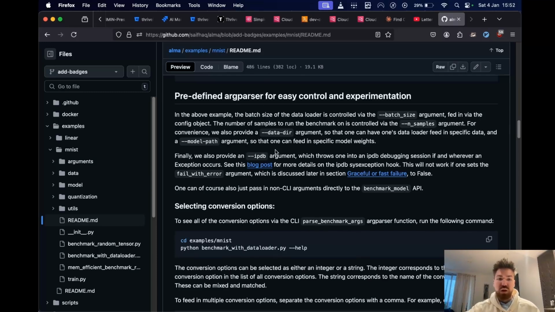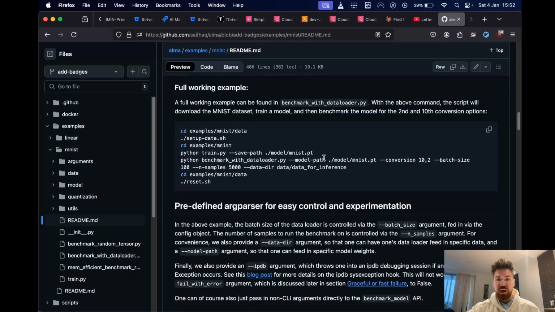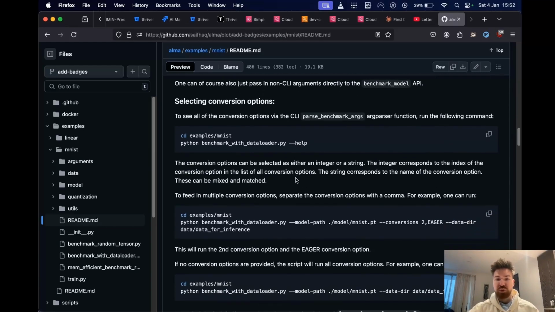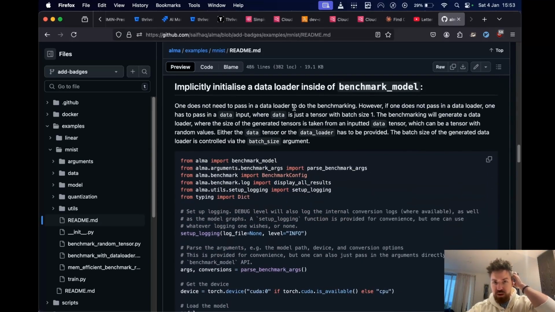That's totally cool. So we give a bunch of options here, typical ones being: you can feed in your model weights if you want to, and you can pick whichever conversion options you want. You can pick them as a string with the name of the conversion option, or as an integer using its index, or a mix of both. Those are both available. You can control the batch size, the number of samples, the data that you want to benchmark on, as well as some other options, and you can see all of the options by running help. And like I mentioned, you can have a combination of strings and integers, but that's for people who really want to use it via the CLI.